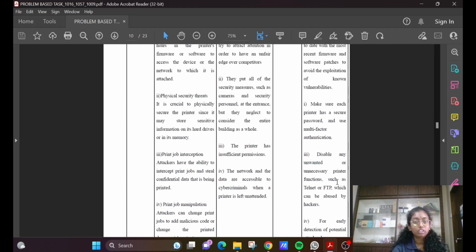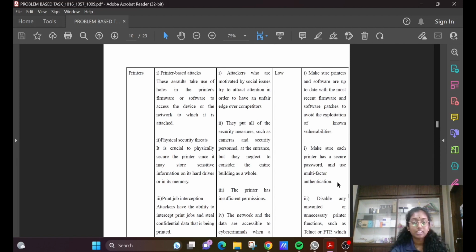The vulnerability for the first one, printer-based attacks, is attackers who are motivated by social issues trying to attract attention in order to gain an unfair edge over competitors. The vulnerability for physical security threats is that they put all of the security measures, such as cameras and security personnel, at the entrance, but neglect to consider the entire building as a whole. The printer having insufficient permission is the vulnerability of print job interception.